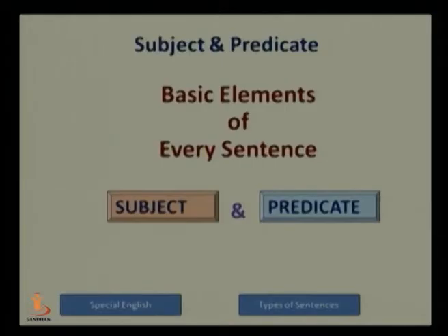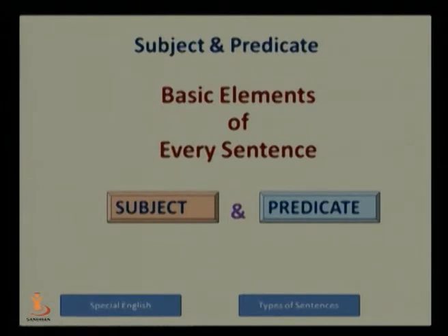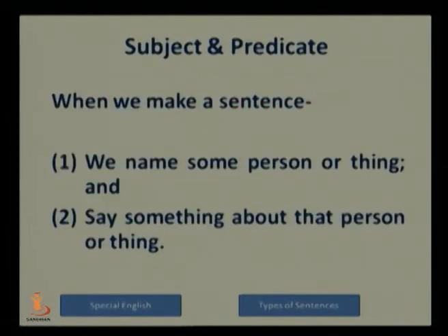Now let us talk about the basic elements of every sentence. Every sentence requires a subject and predicate. Let us talk in detail about what the subject is and what the predicate is. When we make a sentence, we name some person or thing and say something about that person or thing. These are the two things we do when we make a sentence.